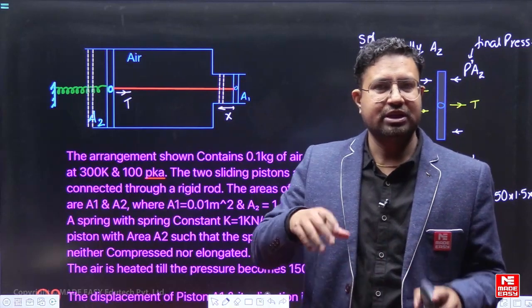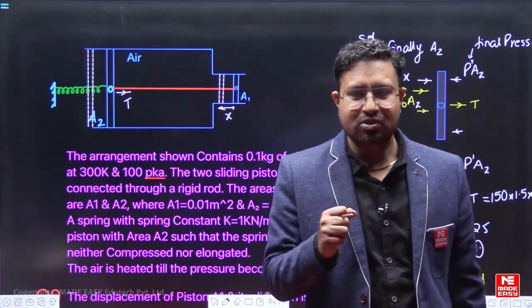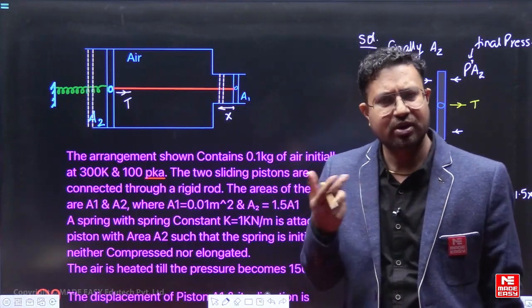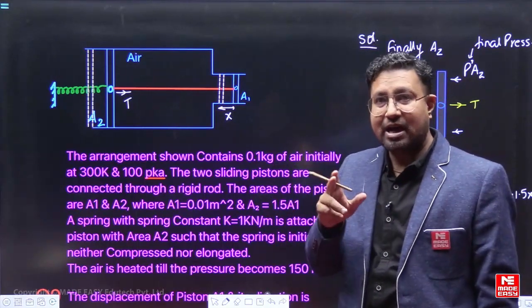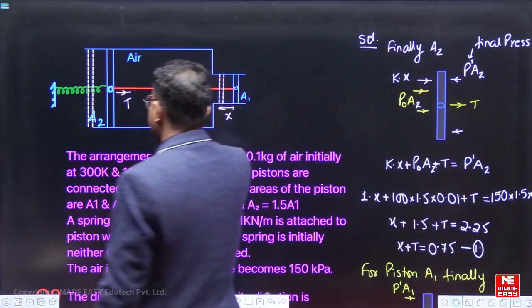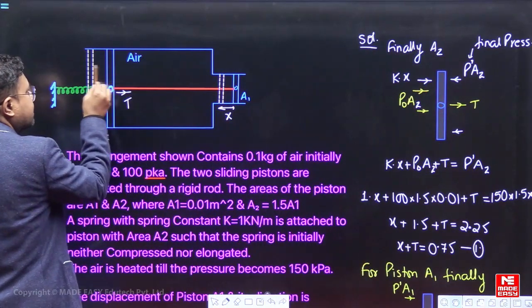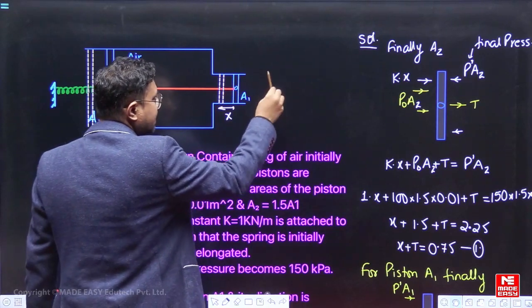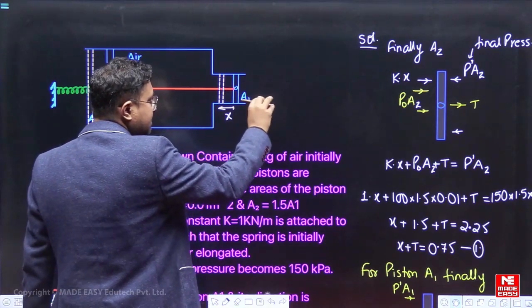So the spring energy we can write by half kx square, that is the energy increment, because initially the spring was not compressed or elongated. And atmospheric work, because when this piston moves on this side, it will push the atmosphere, but the atmosphere will help this piston moving on this side. So the atmosphere is helping this piston.